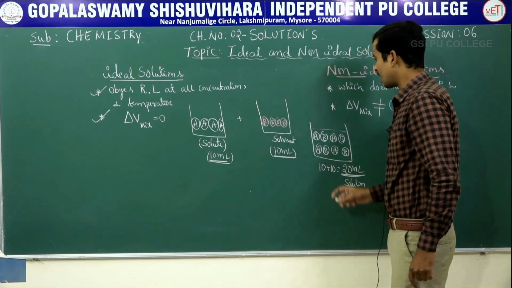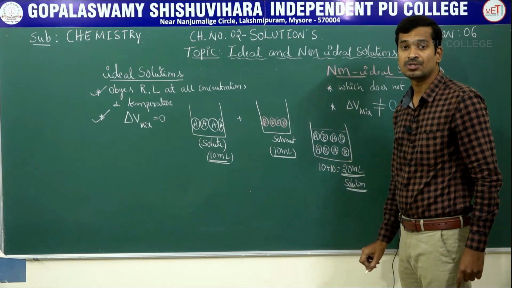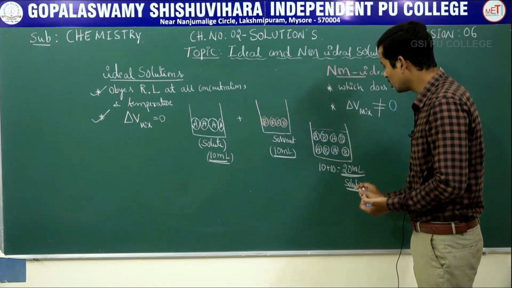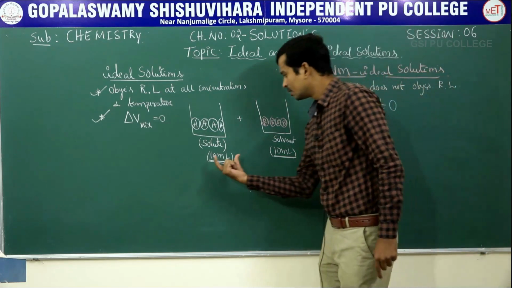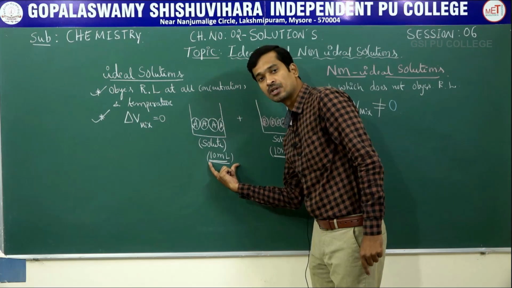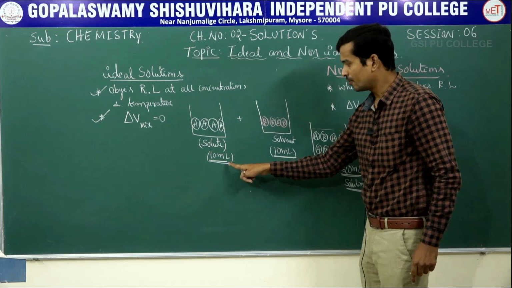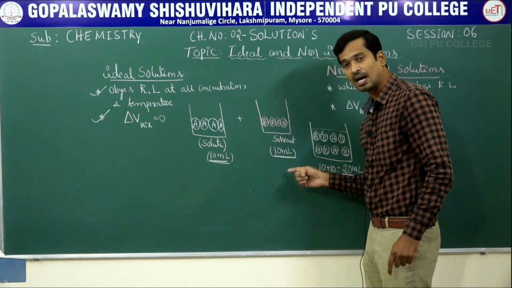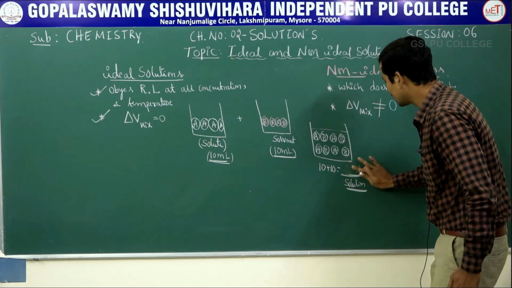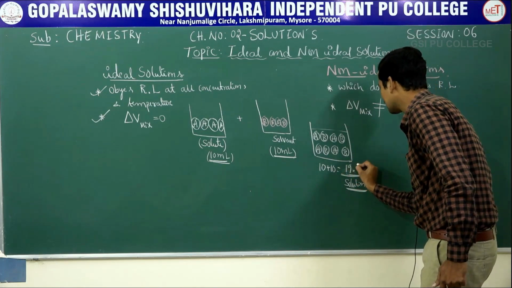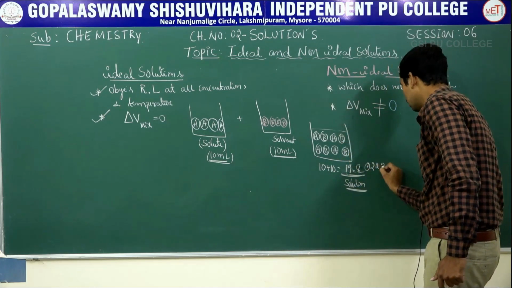But in case of a non-ideal solution, delta V mix is not equal to 0, means the total volume of the solution cannot be equal to the sum of the volume of solute and solvent. Suppose in case of a non-ideal solution, 10 ml of solute A and 10 ml of solvent B, the total volume should be 20, but either it is 19.8 or 20.2.